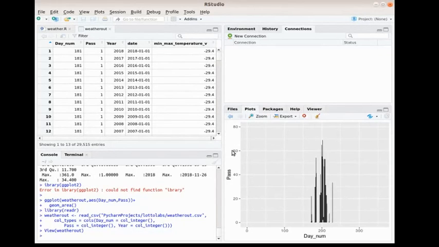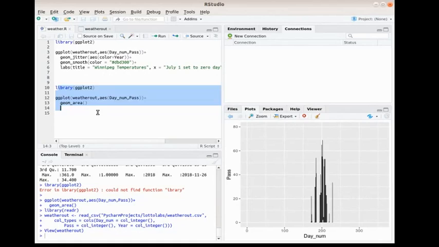Now I could plot it, and I could plot it in a number of ways. This one here I plotted as area. So what that means is ggplot weather out, which is this here, and I could remove it from here. As you could see in the past, I removed it because it's already loaded into the system. And I have here weather out, aes, day num, pass. I could say x equals day num, y equals pass, but I don't have to say that because it knows that x, y coordinates. Plus the geom here is area.